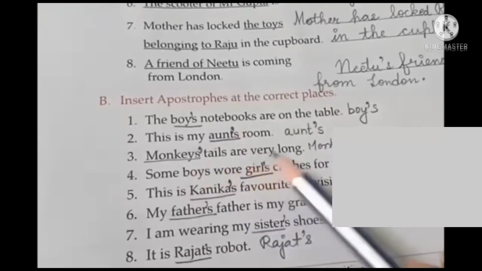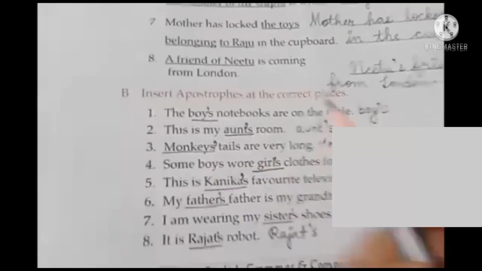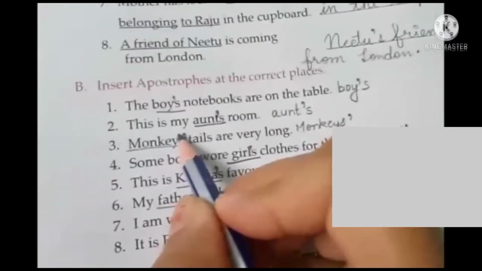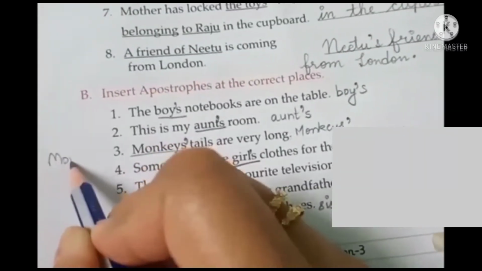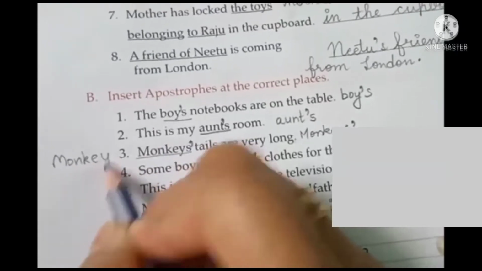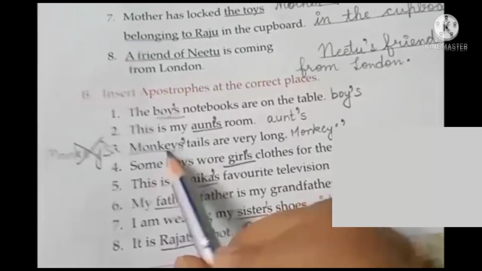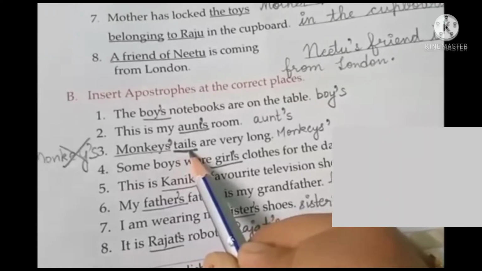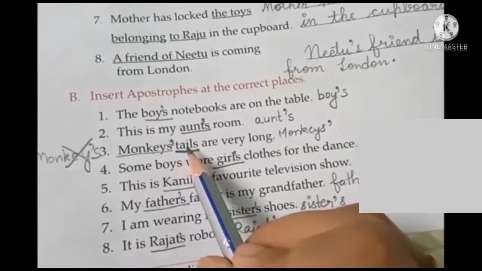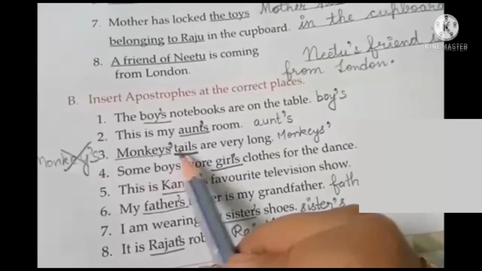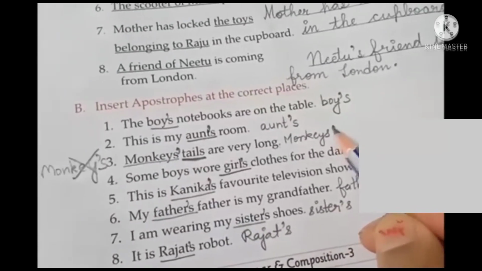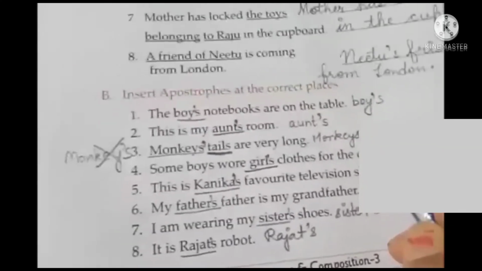Monkeys' tails are very long. Now children, see, monkeys. So we will not write monkeys in this manner. यहाँ पे apostrophe not like this. See, I am writing and showing you. If you write monkey like this, apostrophe s, it is wrong, because here we are not talking about one monkey. See, monkeys' tails. One monkey will not have many tails. That means we are talking about plural monkeys. So it is a plural word. So when it is plural, the apostrophe will be put after s. Okay, here. Are you following, children?